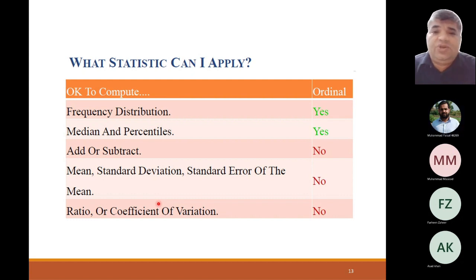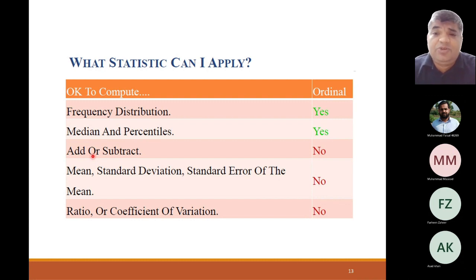So what statistics can you use when you have ordinal data? Here you can use the frequency distribution, which was exactly the same as for nominal data. However, you can also use the median and percentiles for ordinal data. However, we cannot add or subtract, we cannot divide or multiply, we cannot use averages, and we cannot use ratios or coefficients of variation.